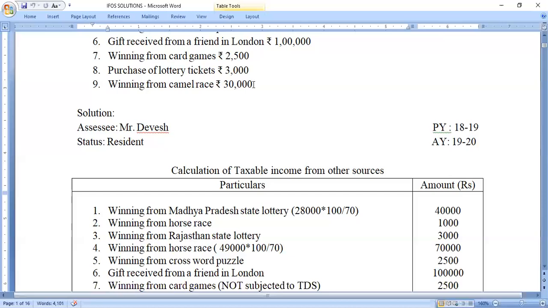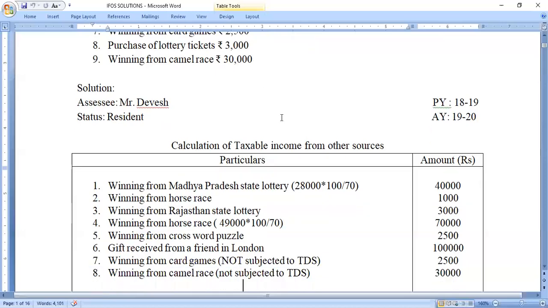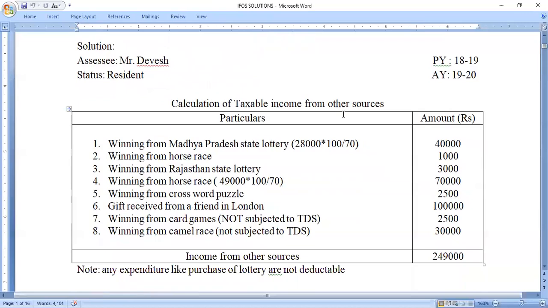But if it exceeds rupees 10,000, it is assumed that tax has been deducted from these sources, so we need to do the gross up. Here they have given winnings from camel race, rupees 30,000. This amount is not subjected to TDS. So the entire 30,000 will be taxable under the head income from other sources. So total income from other sources is